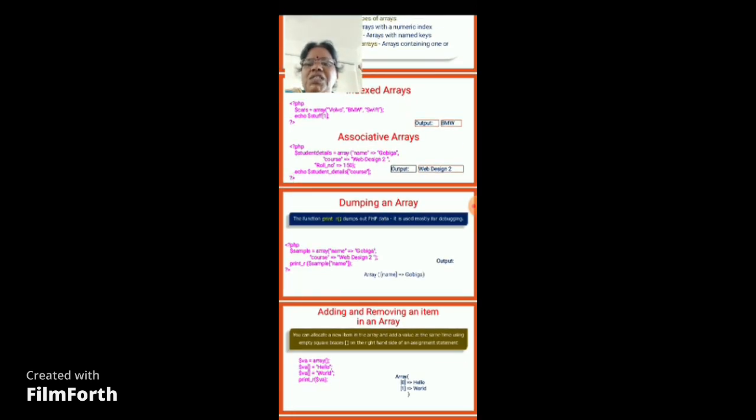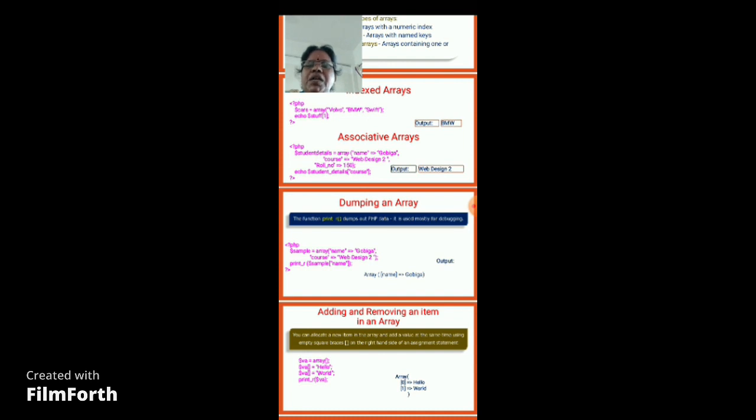See here, it is another example. We will be seeing the programming code for arrays here. $sample is equal to array, name is Gopika, course is web design 2, print_r, sample of name. So when name is given, name is the first key element present, it is a named array, an associative array, and it prints Gopika.